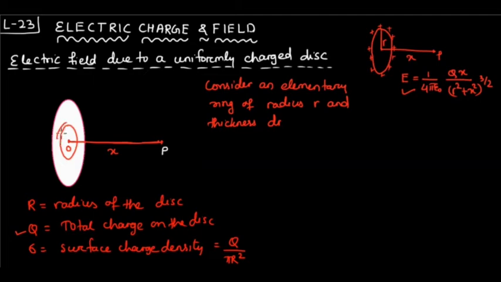The radius of the ring is r and its thickness is dr. Is that clear? So this is the elementary ring I have chosen.